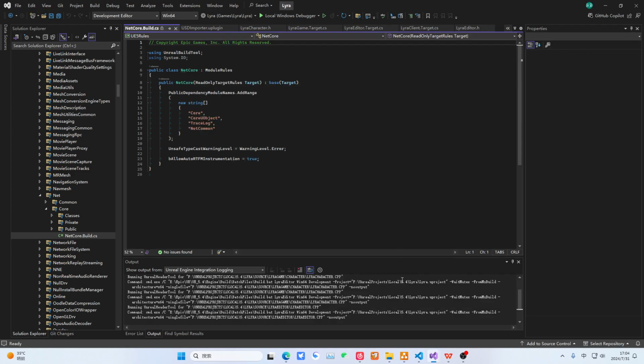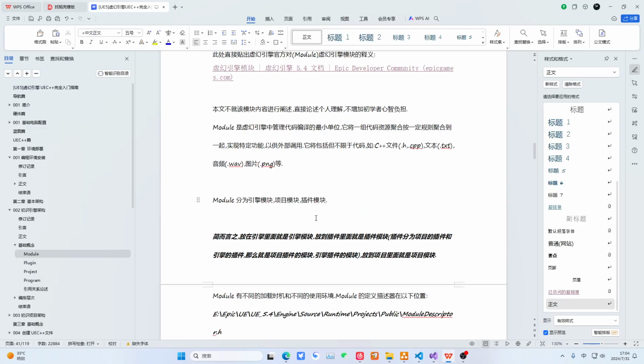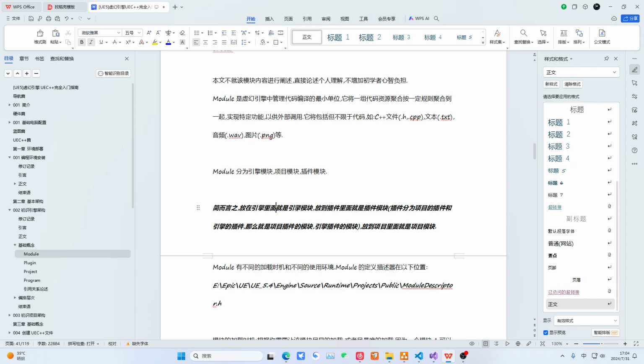Okay, good. We will make these concepts very clear to everyone. To understand what I said, put it into the engine. It becomes an engine module. Put it into a plugin. It becomes a plugin module. Put it into a project's plugin. It becomes a project plugin module. Put it into an engine plugin. It becomes an engine plugin module. Then put it into a project. It becomes a project module. Actually, it is divided this way.